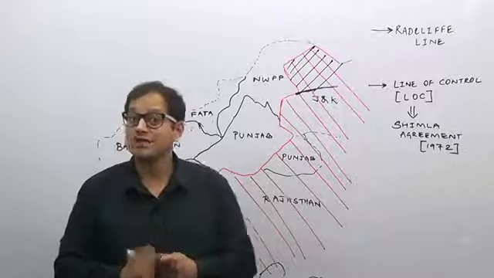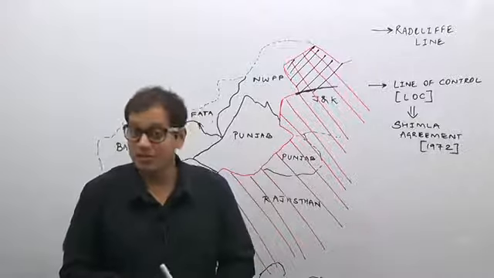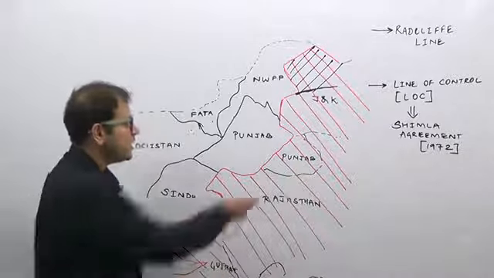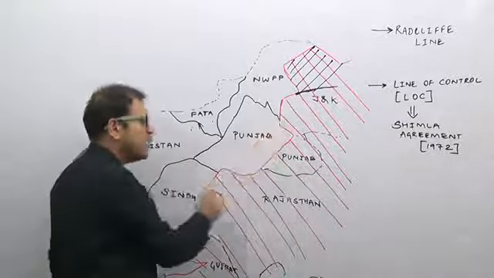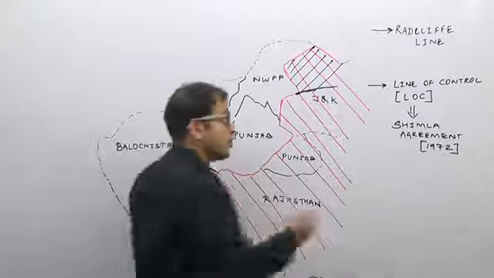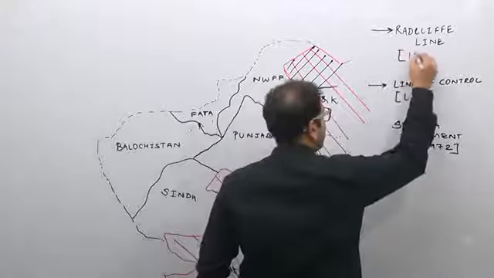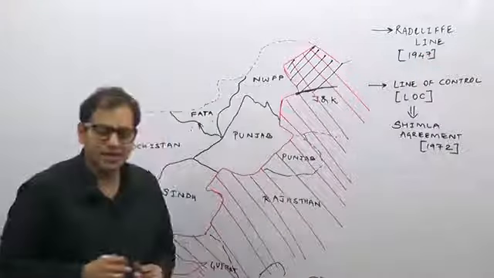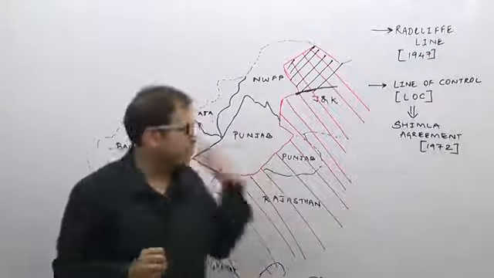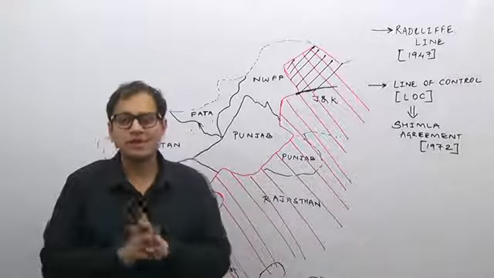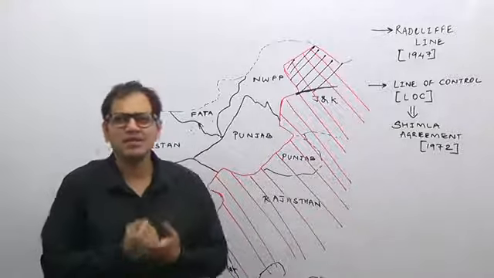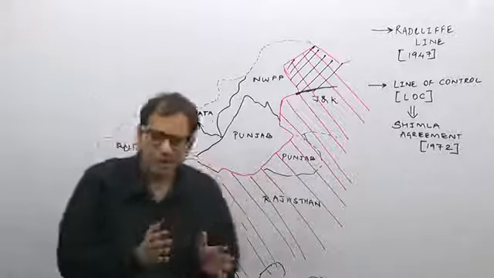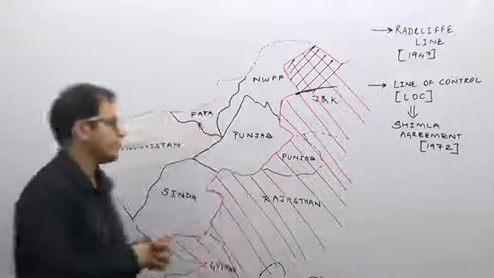Where is the Line of Actual Control? With China. Where is the Line of Control? With Pakistan. What is the Radcliffe line? The Radcliffe line is an international boundary, this red color line, which India shares with Pakistan, which was formed in 1947 by British India. So it was demarcated by Sir Radcliffe, and therefore it is known as the Radcliffe line. It is not a disputed territory. It is an internationally acknowledged boundary between India and Pakistan.